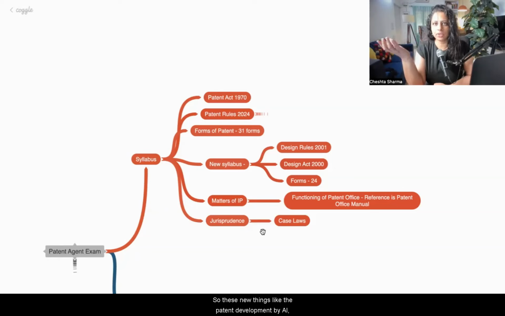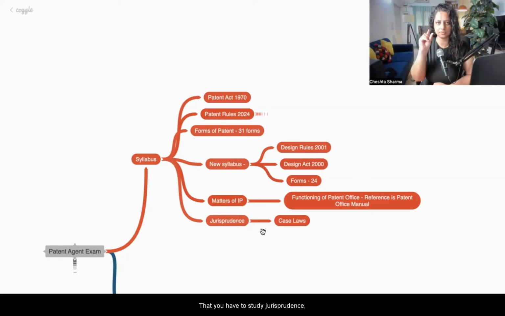These new things, like patent development by AI or detection of any particular thing by AI, are not written in the act. The act is as such, but this is a new scenario. When a new scenario comes, a new technology comes, they are governed by the case laws for the particular scenario. That is why they have made jurisprudence a very important point, which I see is very important because before 2025, they never used to mention in the curriculum that you have to study jurisprudence: how law has evolved over time, how law is evolving not only by the law as such, but also by different cases and different scenarios.